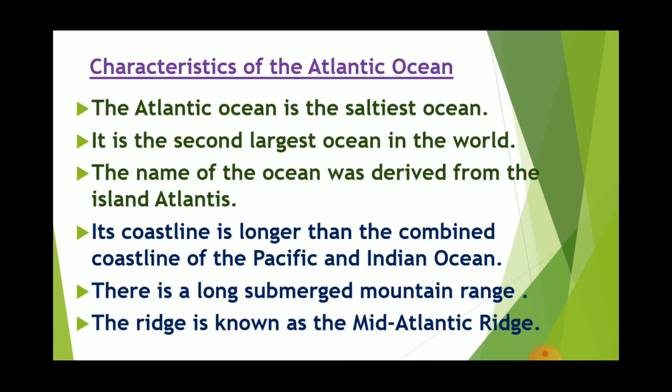Now what are the characteristics of Atlantic Ocean? The Atlantic Ocean is the saltiest ocean, second largest ocean, and its name is derived from the island called Atlantis. Its coastline is longer than the combined coastline of Pacific and Indian Ocean. There is a long submerged mountain range here, and this mountain ridge is called Mid-Atlantic Ridge.